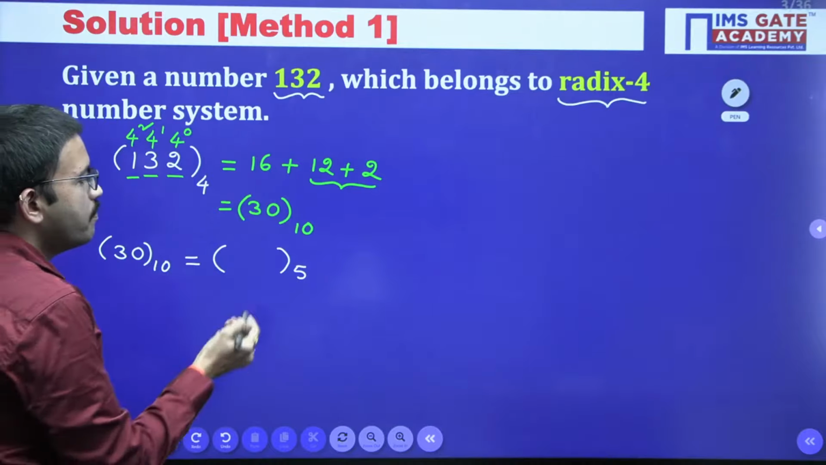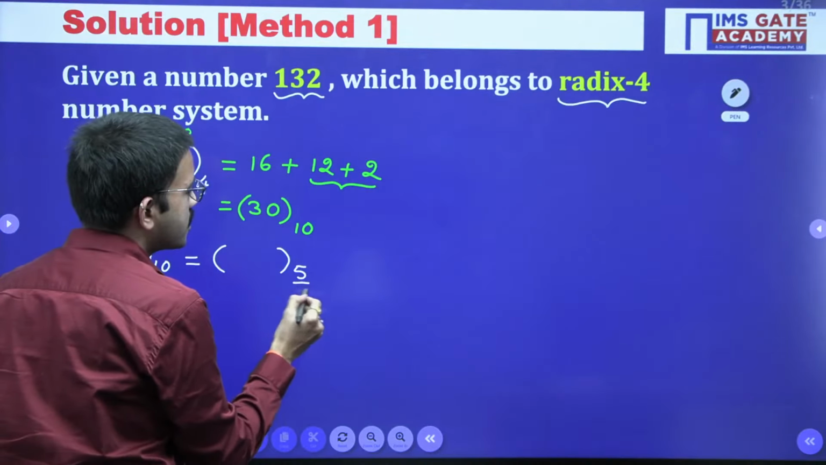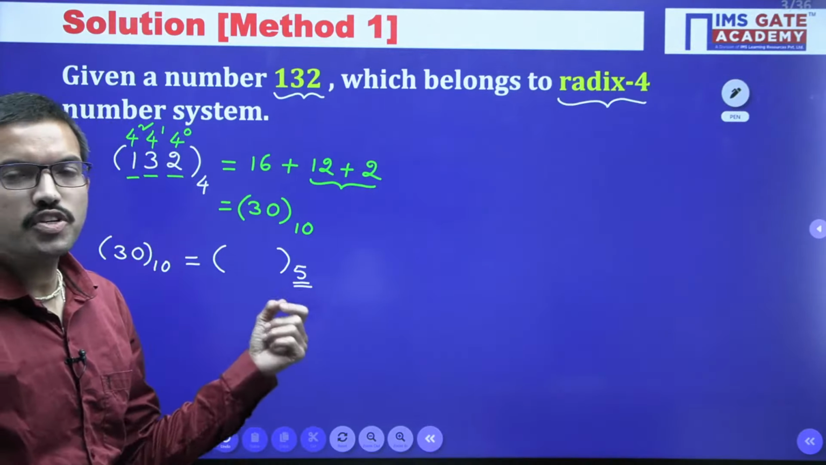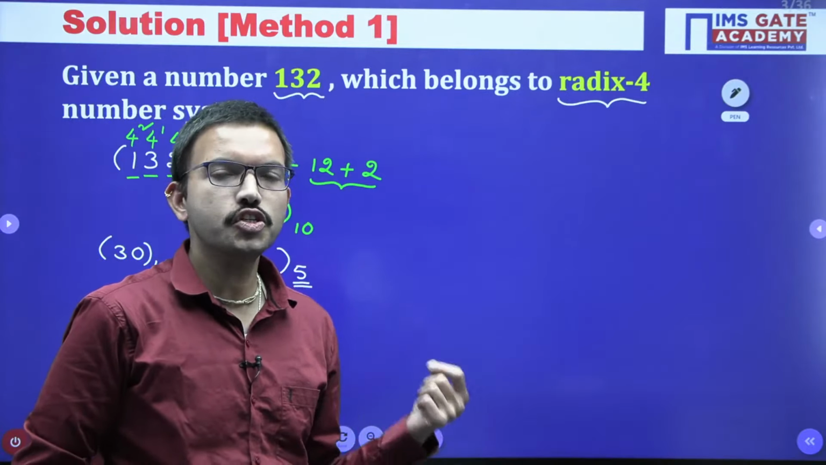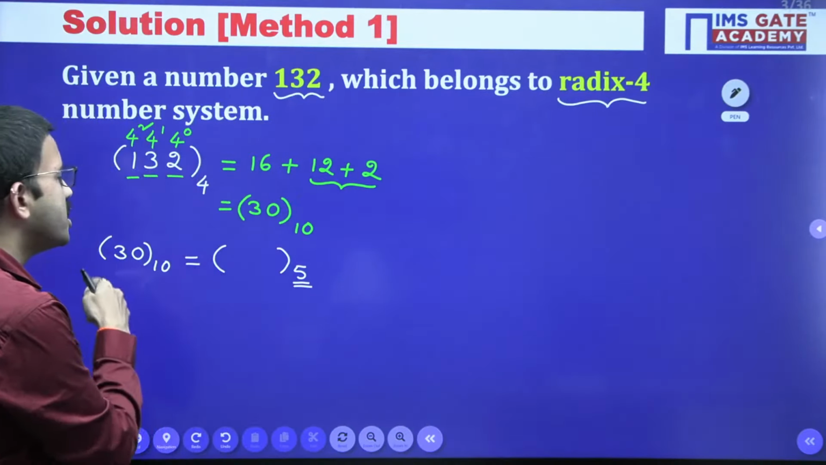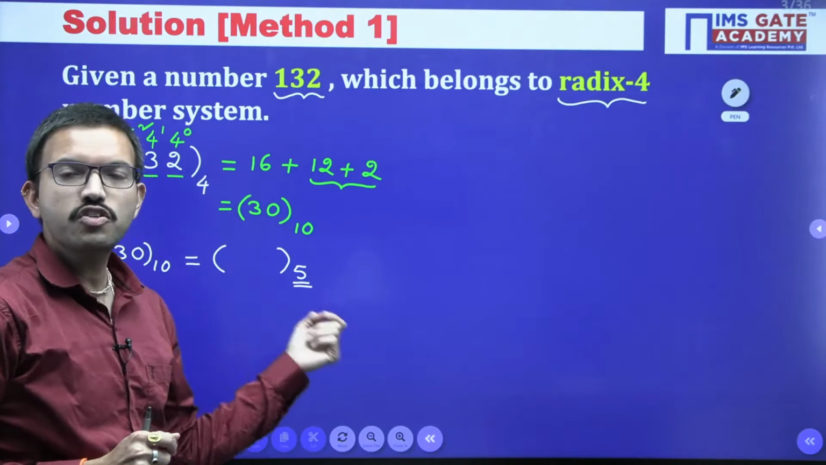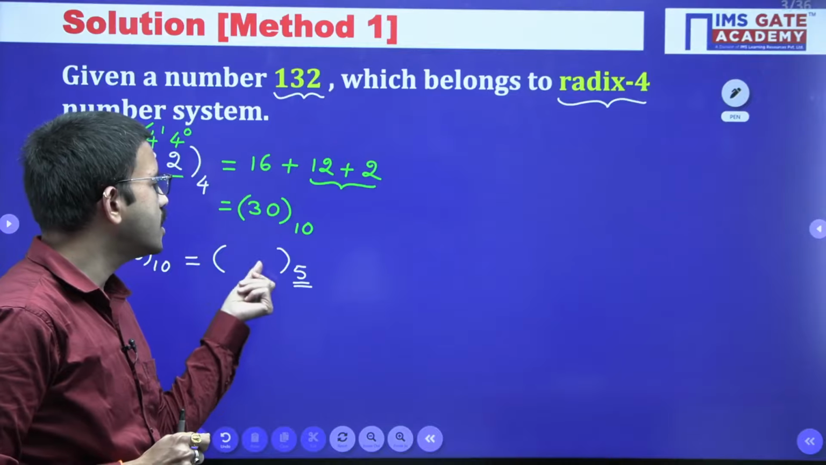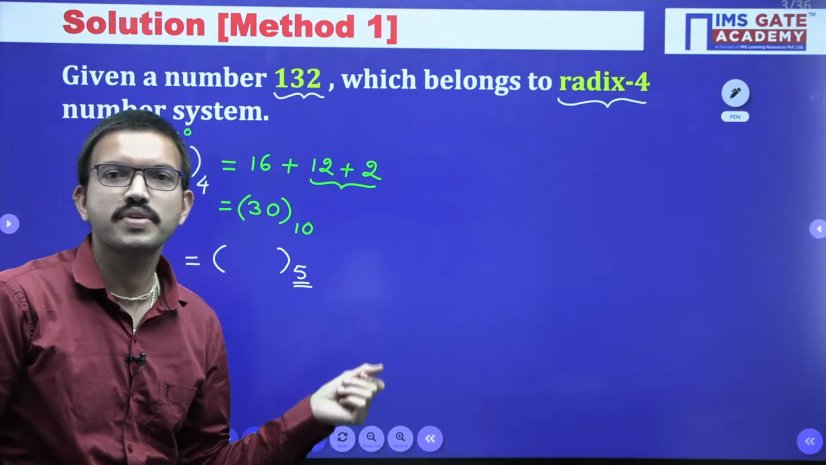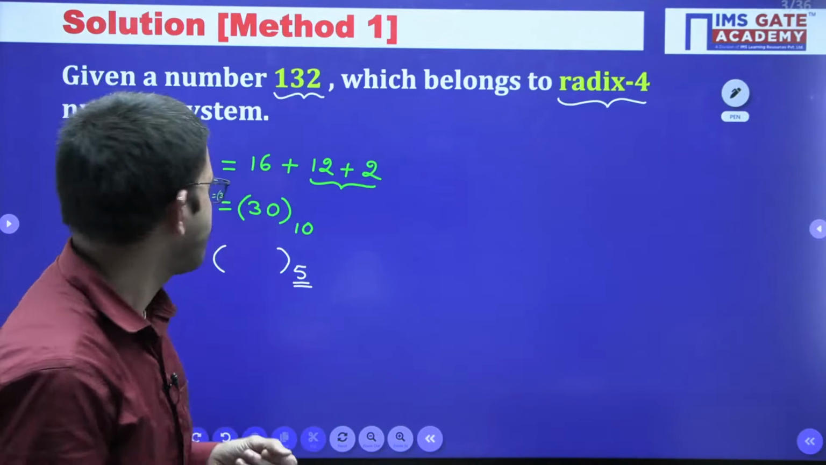Yes, see, in the base 5 number system, for a single digit you can represent the values ranging from what? 0 to 4. So that means whenever you are dividing any integer number by 5, you will get remainders which belong to the digits of the base 5 number system, right? Yes, very good, Amit, very good.